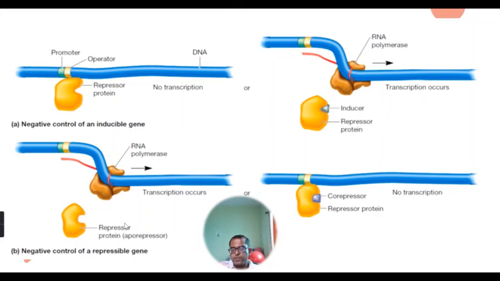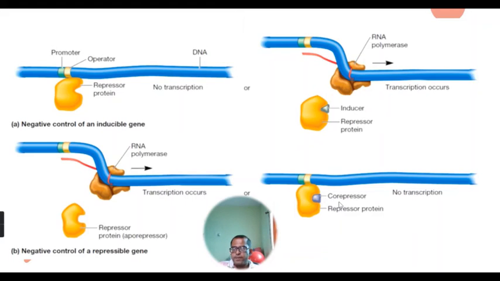Similarly, in negative control of a repressible gene, the repressor protein is present in inactive form, that is aporepressor, meaning in that environment there is a low amount of tryptophan. So the genes required for the production of enzymes involved in the tryptophan biosynthetic pathway are expressed.